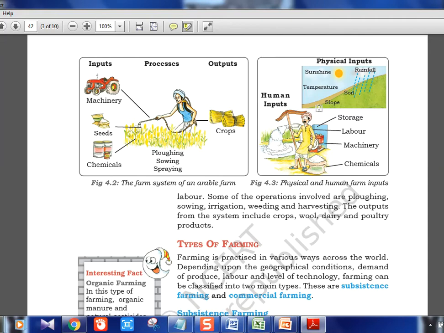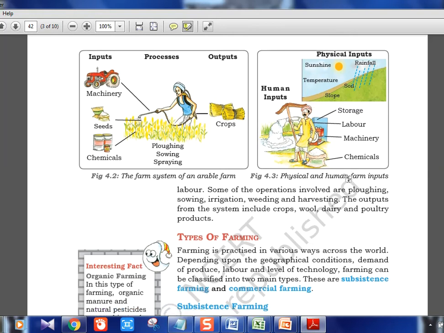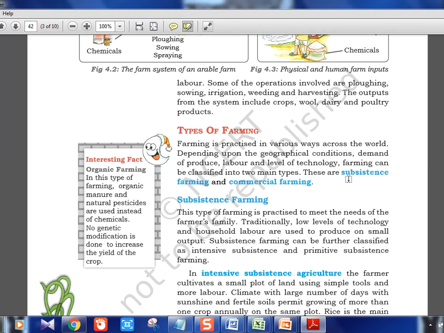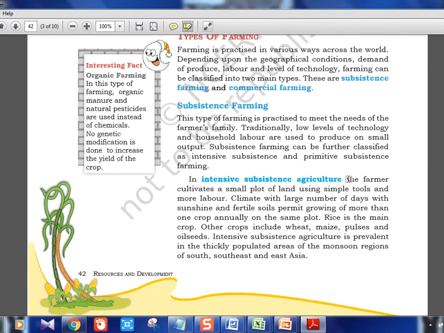Then physical inputs, that is what is not in our control: sunshine, temperature, rainfall, soil, slope, and all. However, we can conserve all these things, but these are natural things. Storage, labor, machinery, chemicals are human inputs. For this only, the government is giving a lot of subsidies also. Types of farming: subsistence and commercial are the major types.